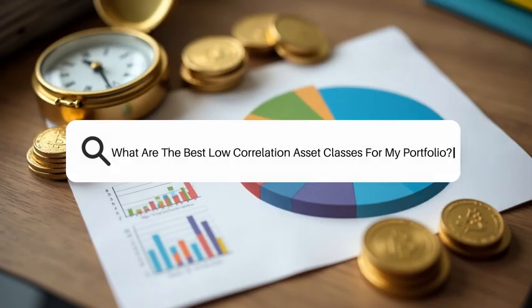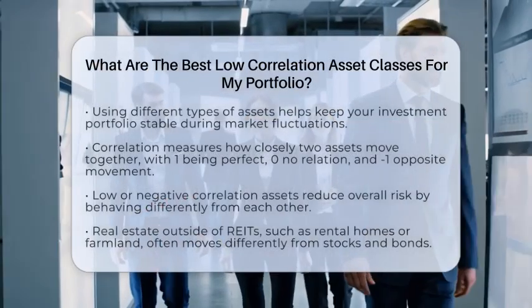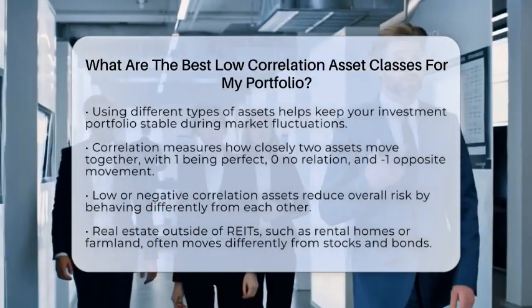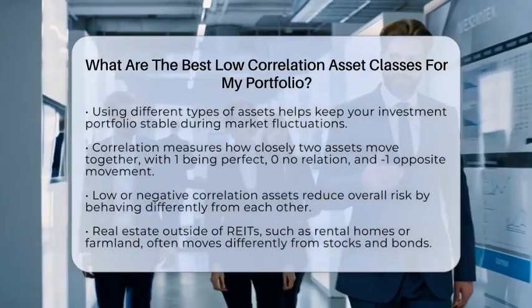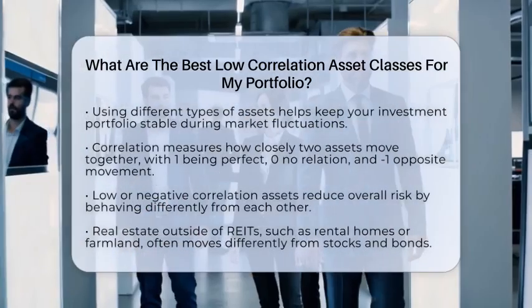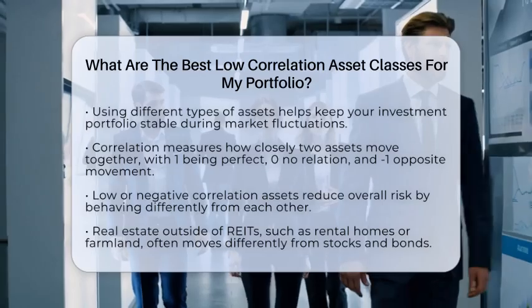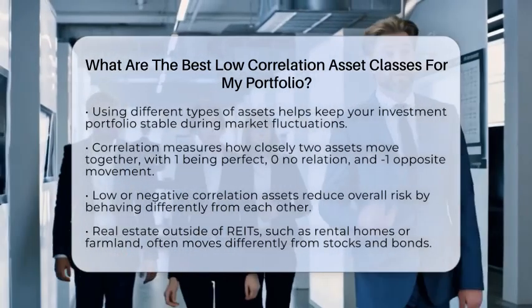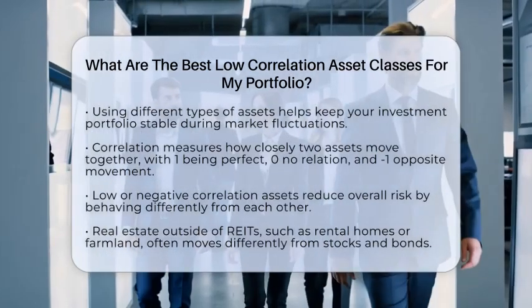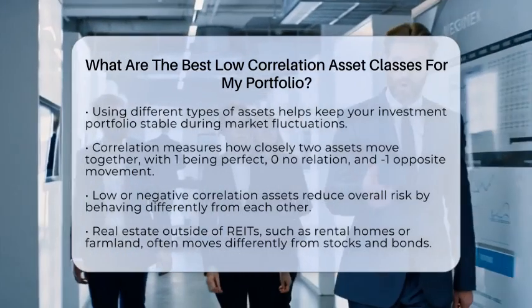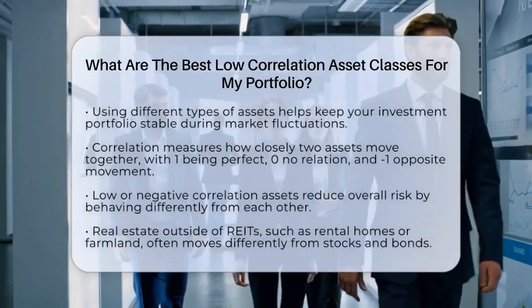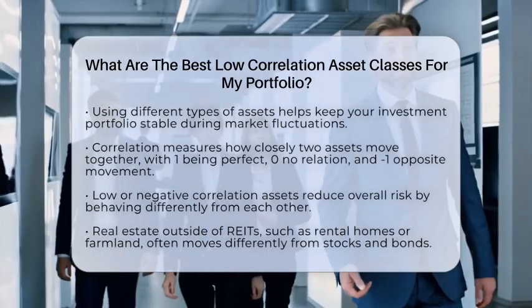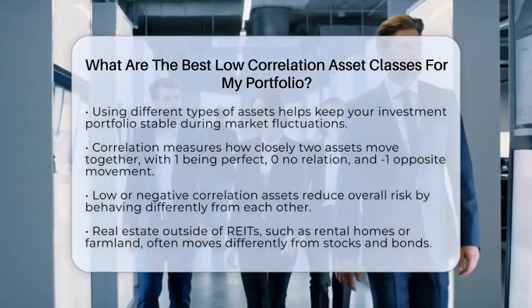What are the best low correlation asset classes for my portfolio? Imagine trying to keep your investment boat steady in a stormy sea. The secret is having different types of assets that don't all move the same way. When some assets dip, others might stay steady or even rise. That's what low correlation assets do for your portfolio. They help spread out risk so you don't get hit hard if one part of your investments falls.